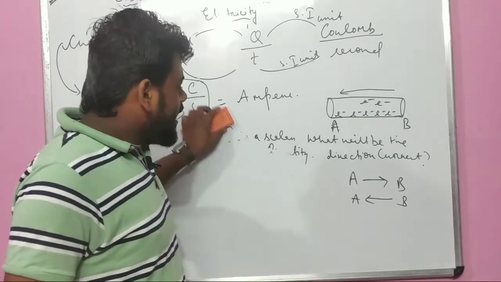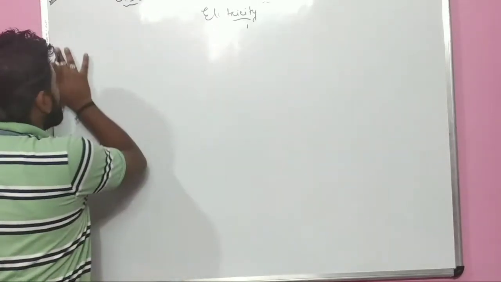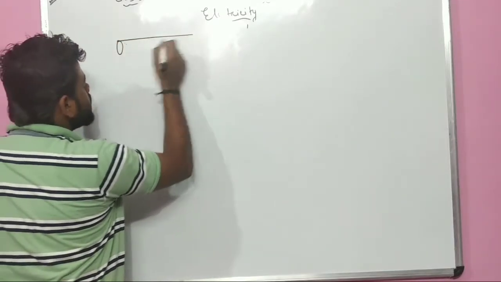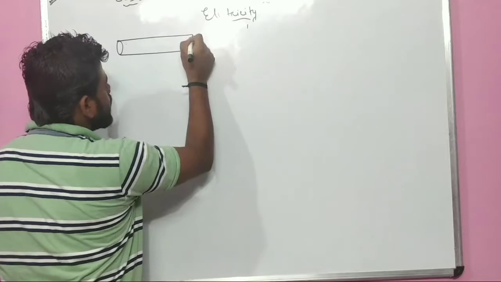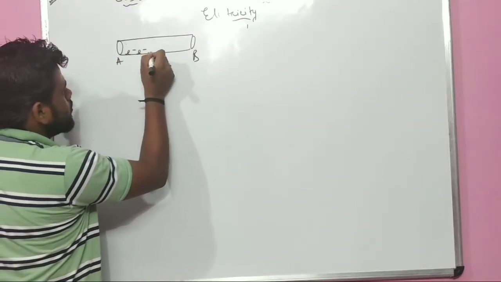Now, let us do some numericals. Let me draw a conductor, that is AB. As we know, the electron flows from here to here.